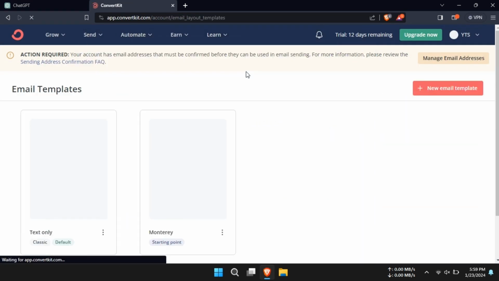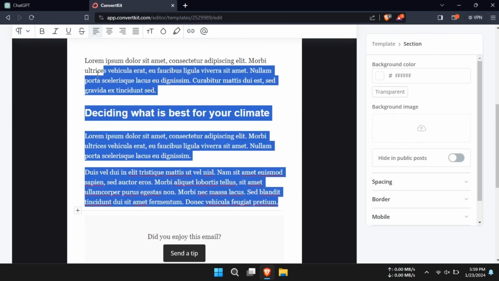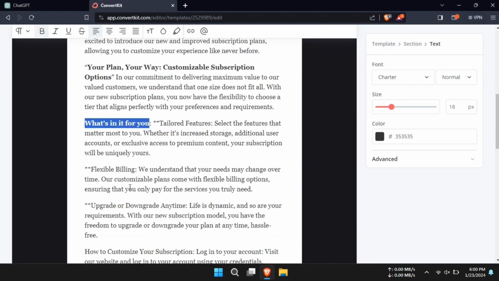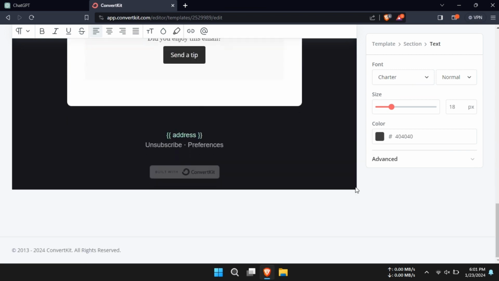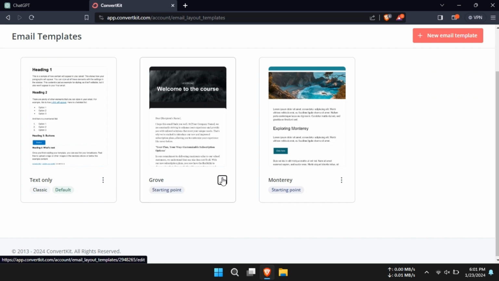Now, let's not forget about analytics and optimization. Utilize ConvertKit's detailed analytics to track the success of your email campaigns. Simultaneously, leverage ChatGPT to analyze customer feedback, ensuring your strategy is always aligned with your audience's needs.